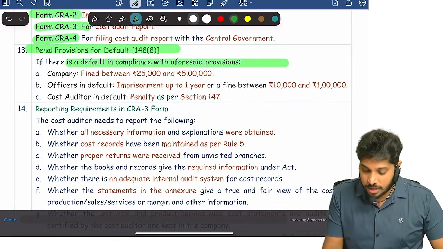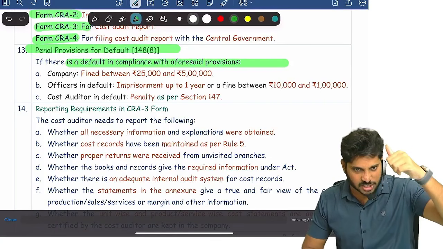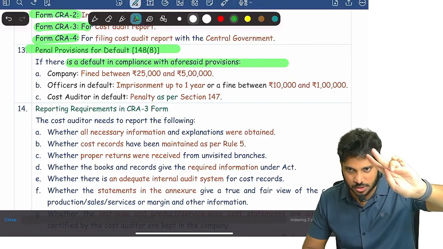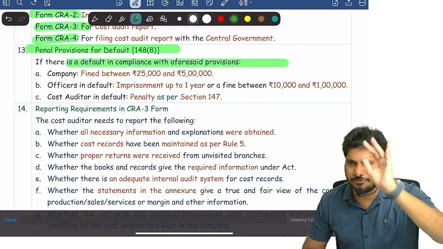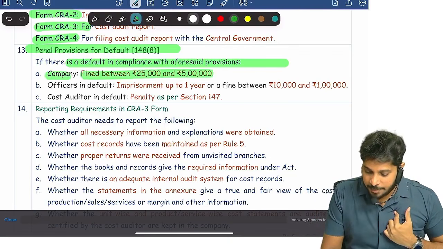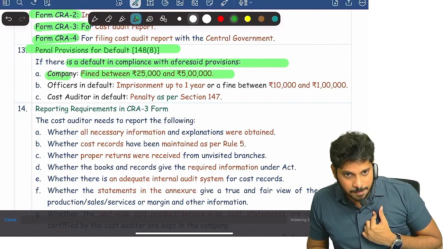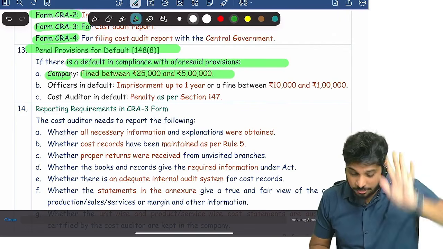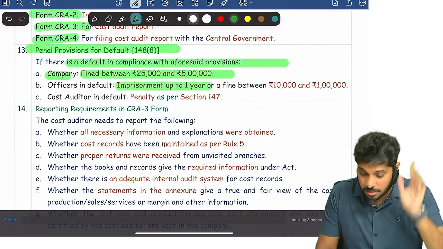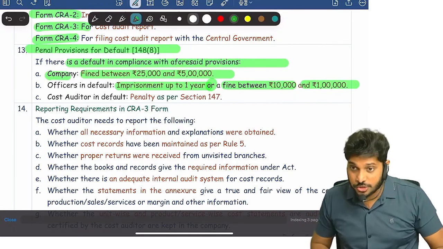If there is a default in compliance of the aforesaid provisions, cost records maintenance, cost audit appointment, procedure to comply with cost audit appointment, report submissions, in any of these provisions, suppose you fail, for a company, the fine will be 25,000 to 5 lakhs. And the officer in default, because of whom this default happened, for him the imprisonment will be up to 1 year or a fine between 10,000 to 1 lakh.